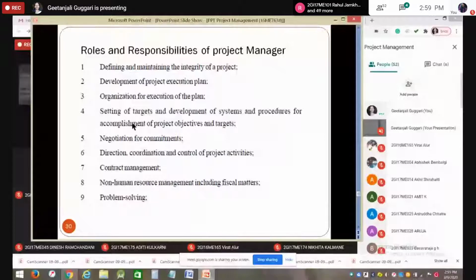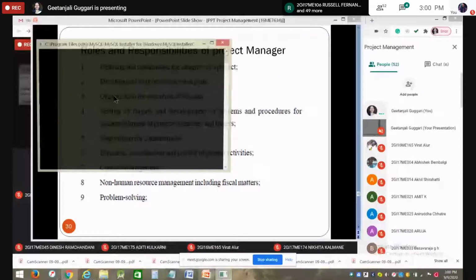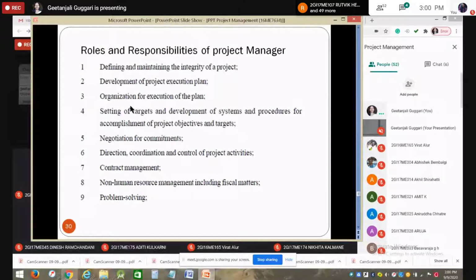Then the third one is organization for execution of the plan. Whatever he has defined and planned, he has to organize: the raw material order, manpower recruitment, whether you need skilled or semi-skilled workers and how many are required, what kind of machineries are required, and what technology you are going to use. Where is the raw material available with good quality, and who can supply the materials in time, continuously. All that needs to be defined in the organization for execution of the plan.